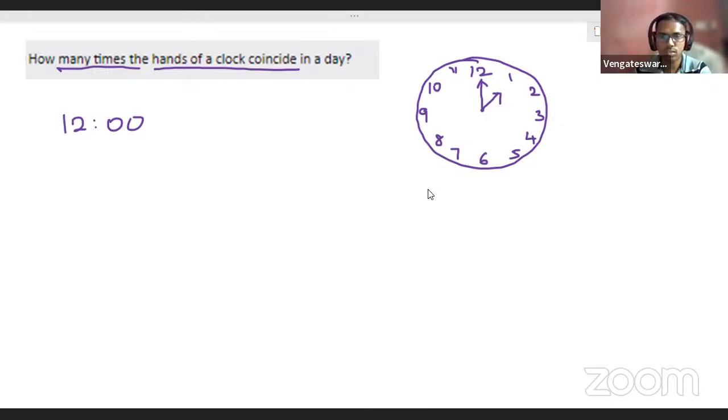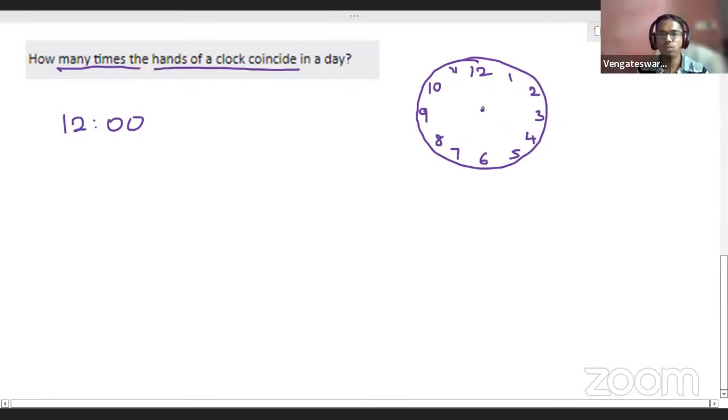I got another response, Surya. Yes, so 1:05. Now imagine at 1:05, what will happen? Now let us be very technical here. We have to carefully understand it. At 1:05, can you imagine how the two hands of the clock will be? At 1:05, no doubt your minute hand, the big hand, will be pointing at 1 only. But can you imagine where your hour hand will be? Will your hour hand be exactly pointing at 1?